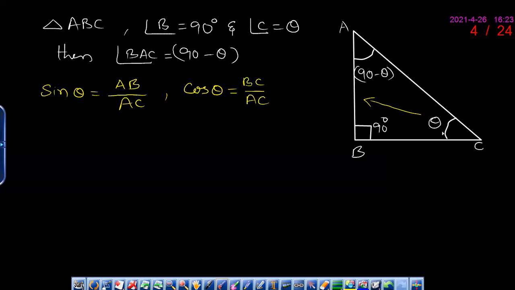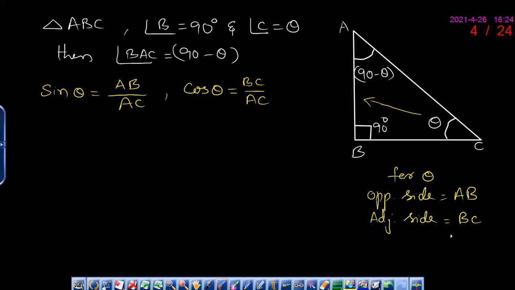See, for theta the opposite side is AB and the adjacent side is BC, and the hypotenuse is common. Now tan theta is equal to AB by BC.